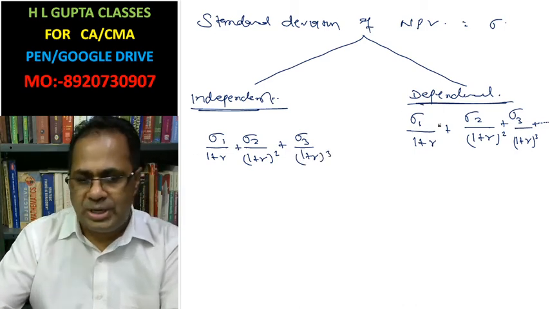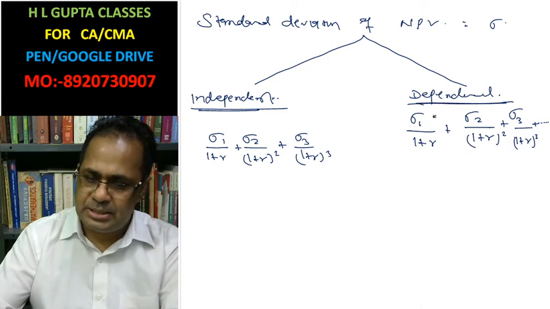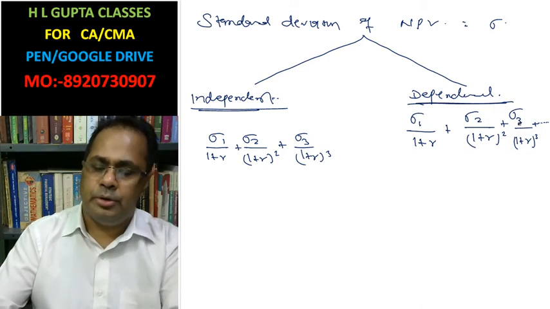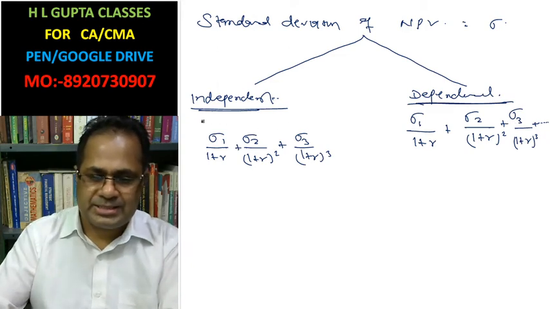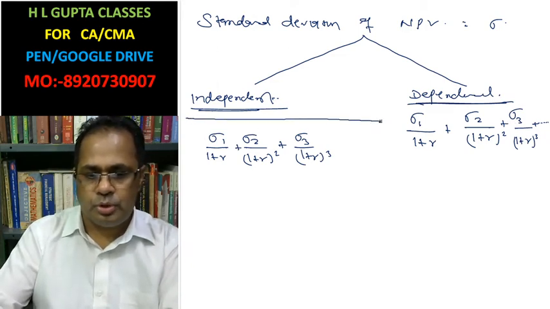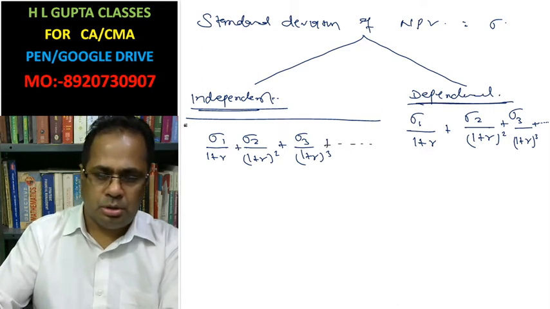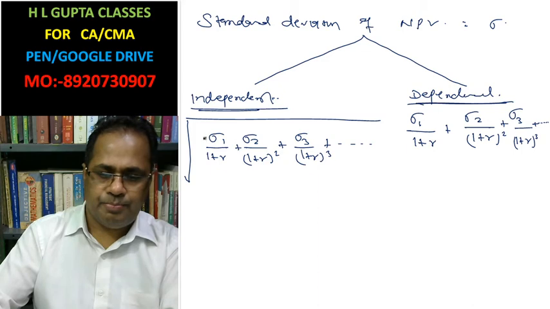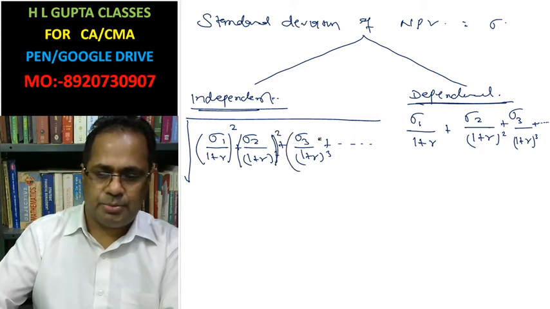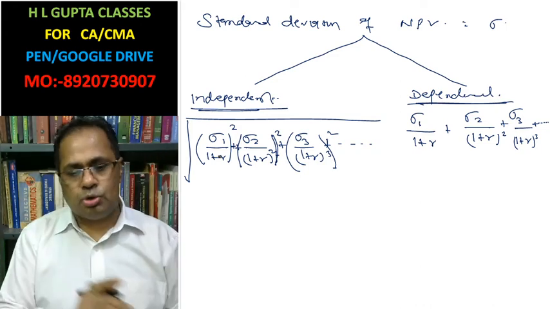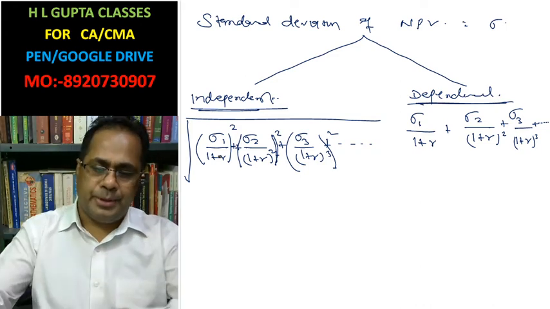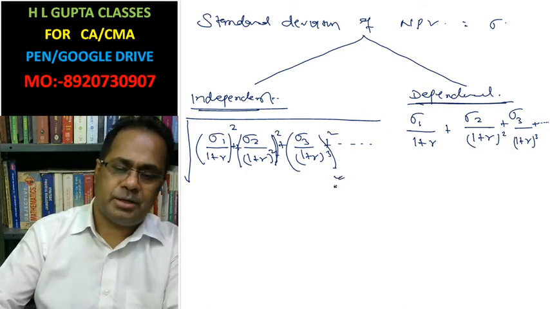So what is the difference? In the dependent case you do not take the root, you just add the terms. In the independent case you take the root, squaring each term, with a plus sign between them. In the given question it is independent, therefore this formula is applied to calculate the standard deviation.